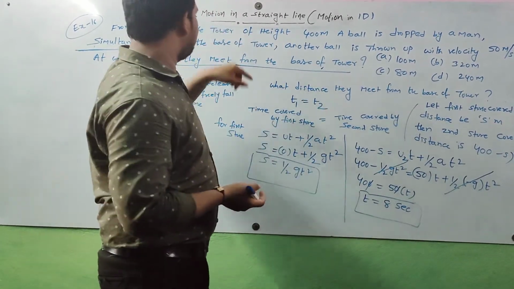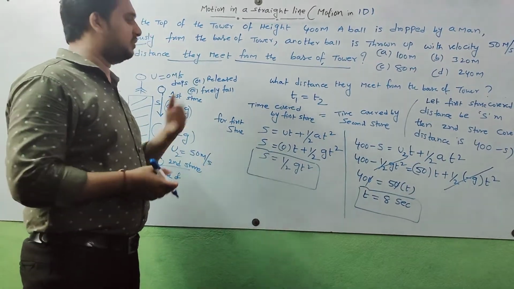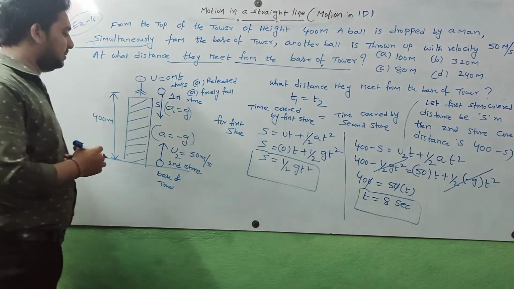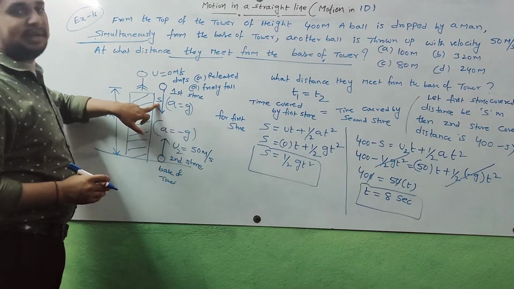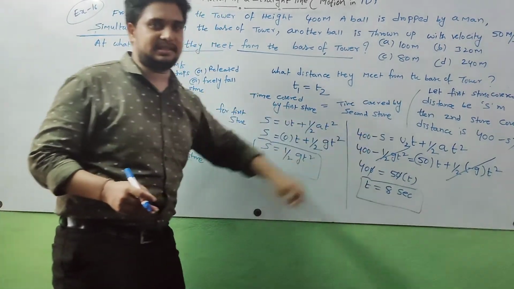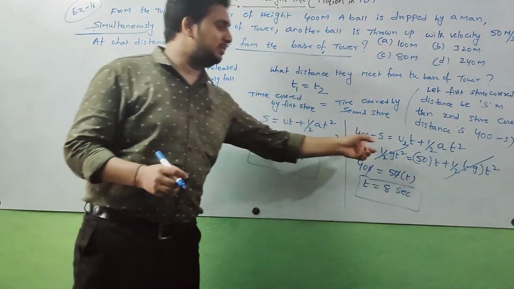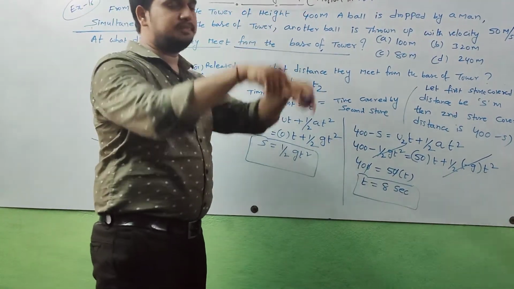And what they are asking in this question is at what distance they meet from the base of the tower. From the top of the tower it is s meters distance, and from the base of the tower 400 minus s meters distance. Observe carefully, this is a tower.